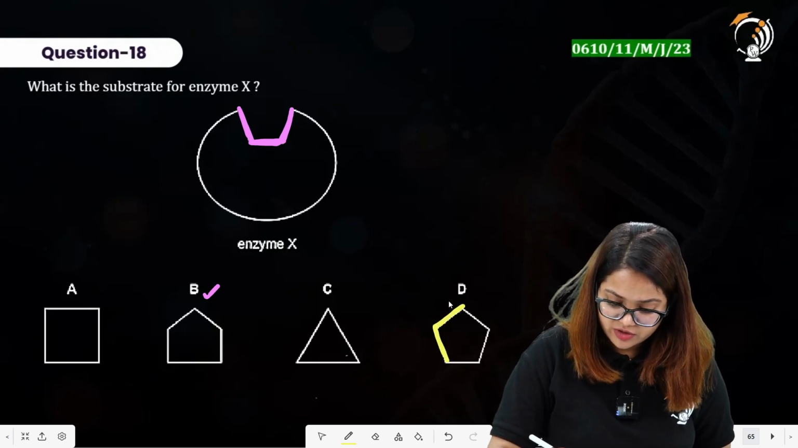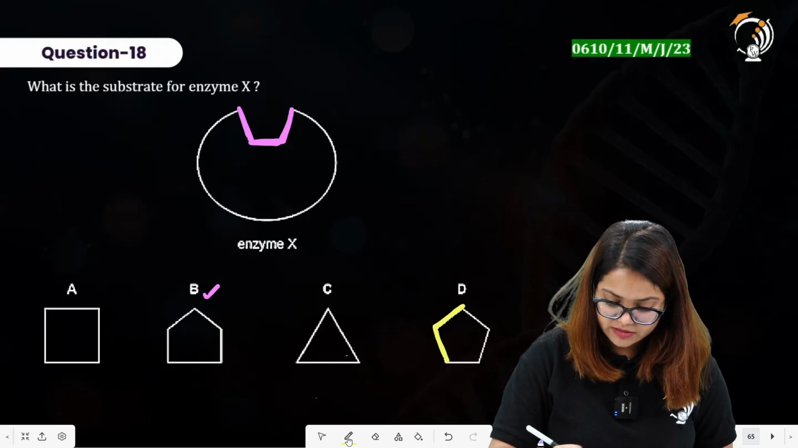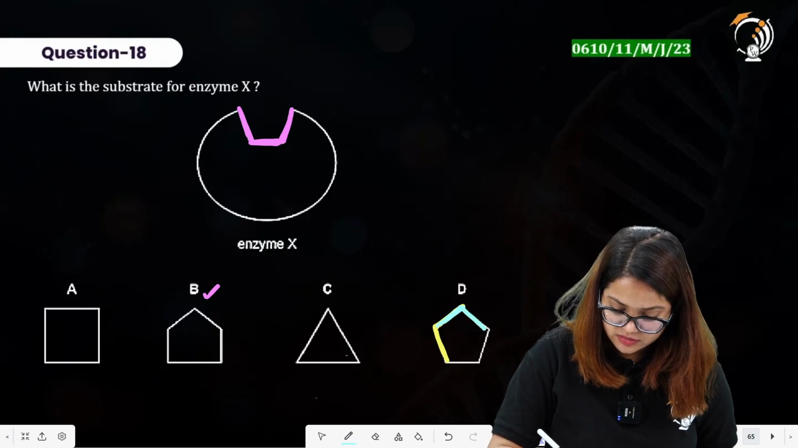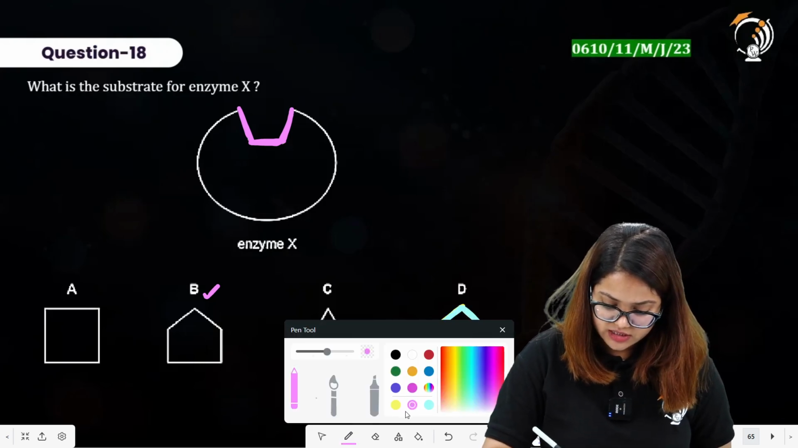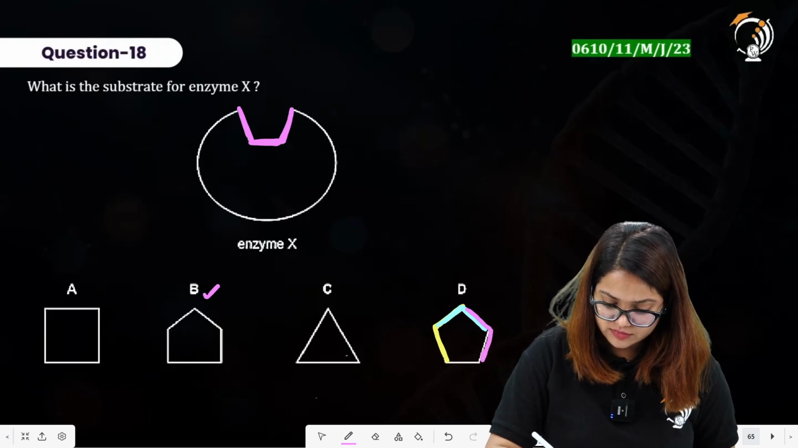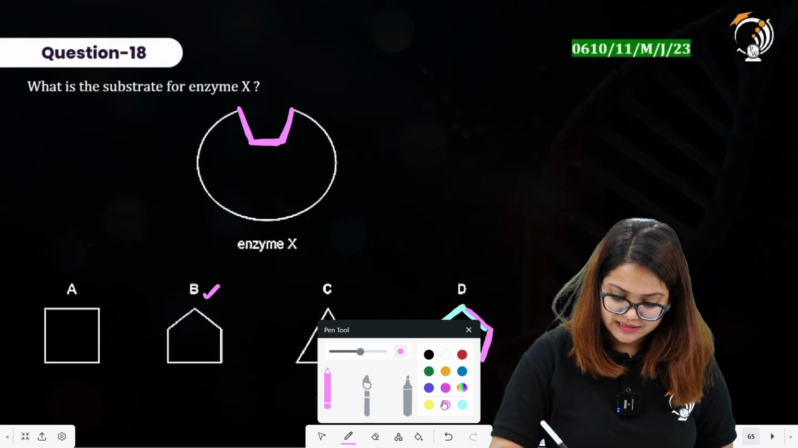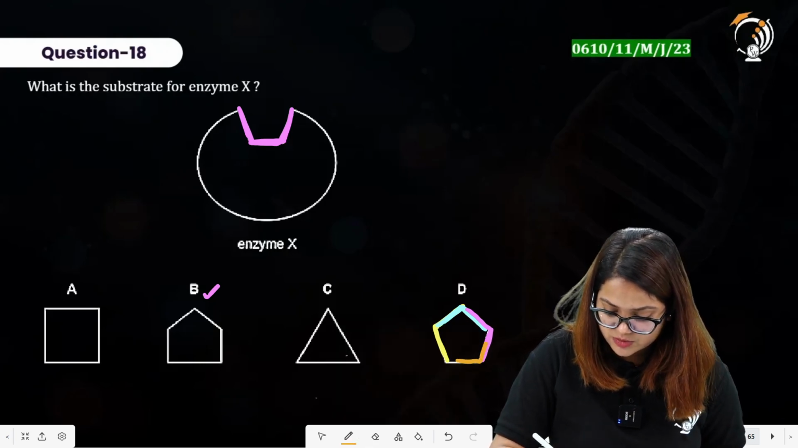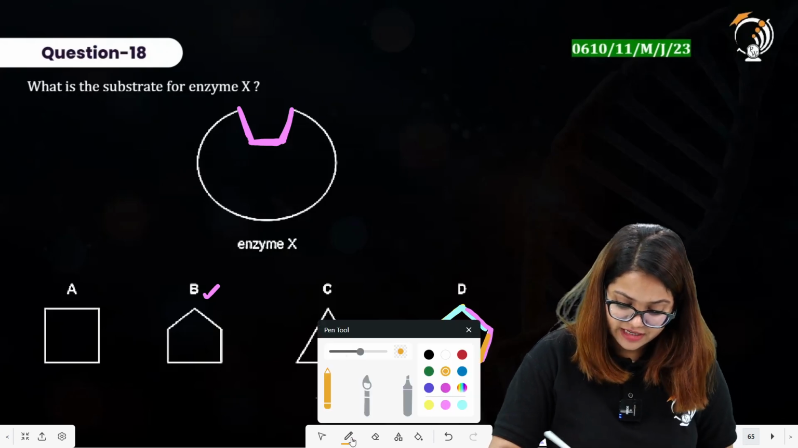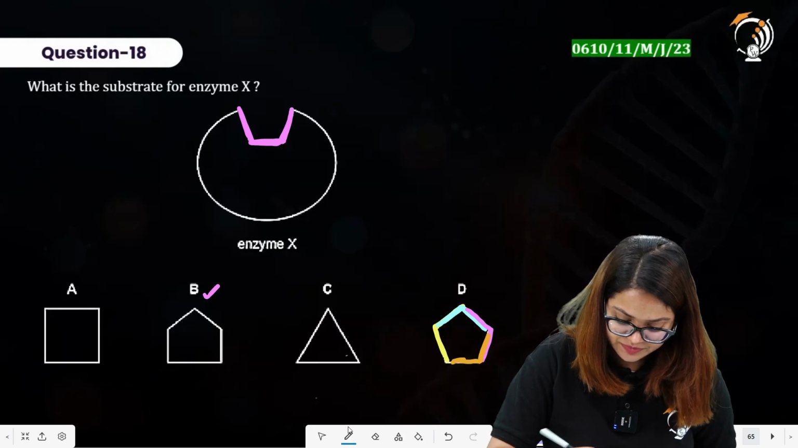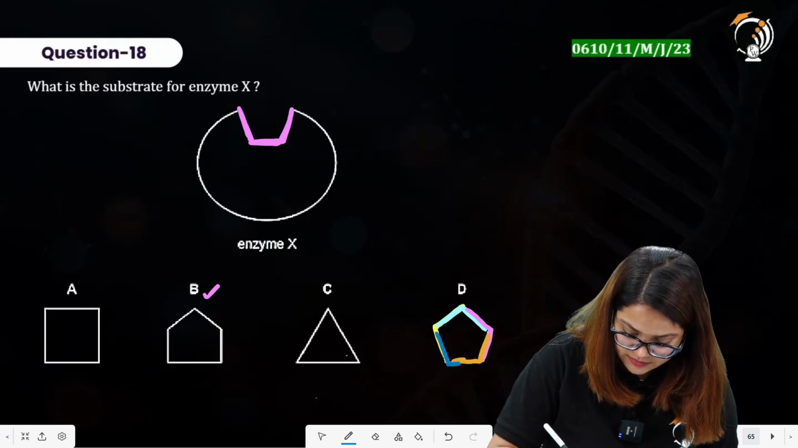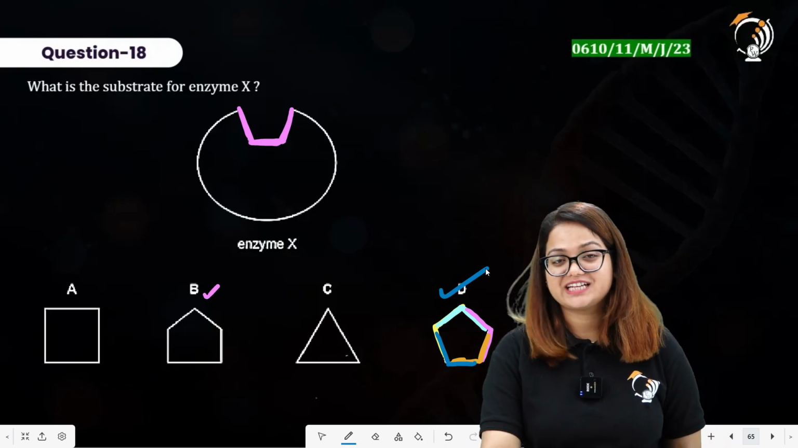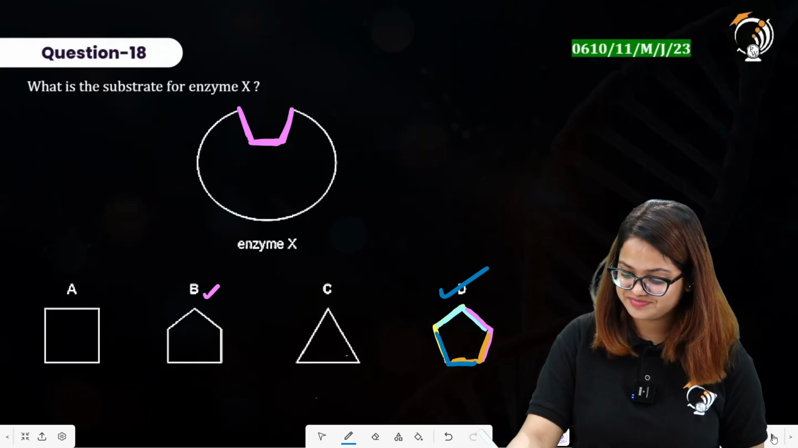It can fit from any way. It can fit from this way also. It can fit from this side, and it can fit from this side also. And it can again fit from this side. So this is the correct representation of substrate for the enzyme having the active site represented in the question.